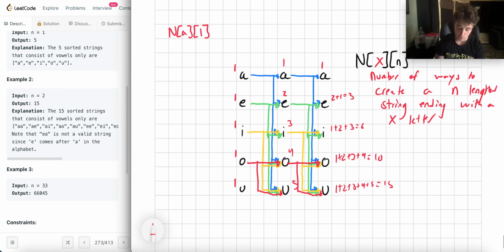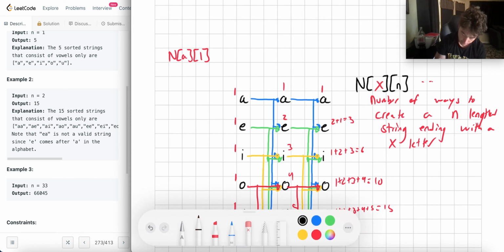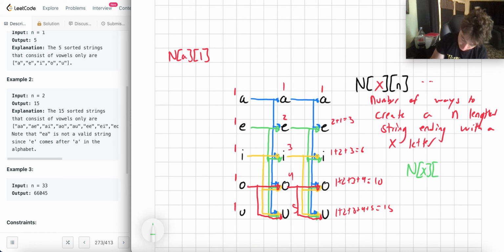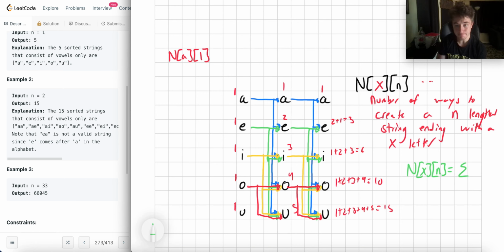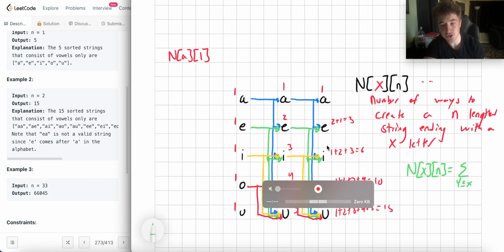So the recurrence relationship then is, well, the number of ways to get to a node X using n characters is just the sum of the nodes Y, such that Y is less than or equal to X. Because to attach to a node, to attach to this node, I can only attach things that are less than or equal to it.